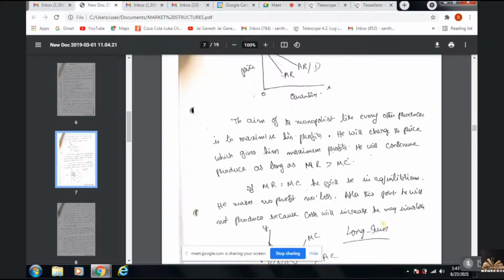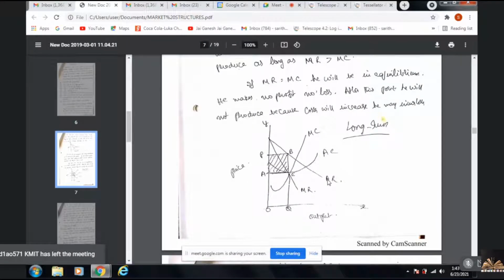Now, what do you mean by equilibrium? It's the point where we compare revenue and cost. That's the first important point. And what is the second important point of equilibrium? It's the point where MC cuts MR from below, and it's a point of equilibrium where quantity demanded is equal to quantity supplied. And at this stage, we compare average revenue and average cost. The difference between average revenue and average cost is known as profit.